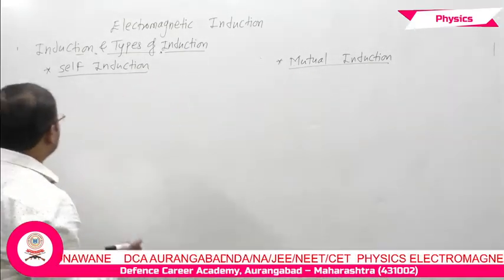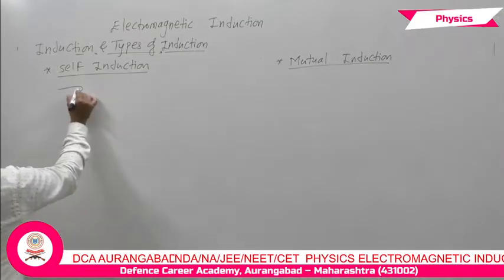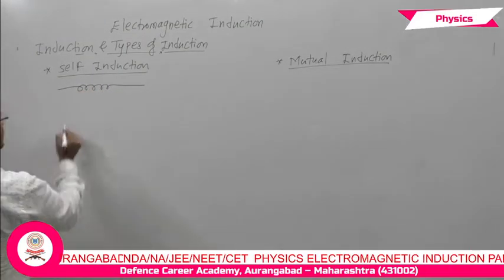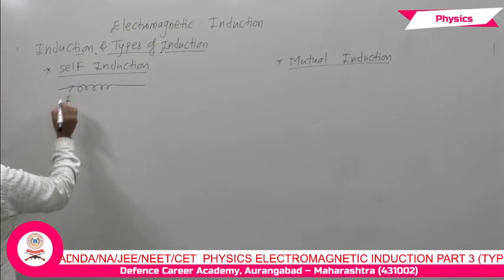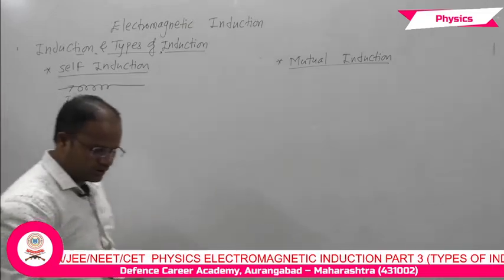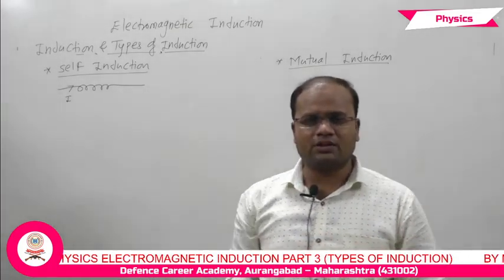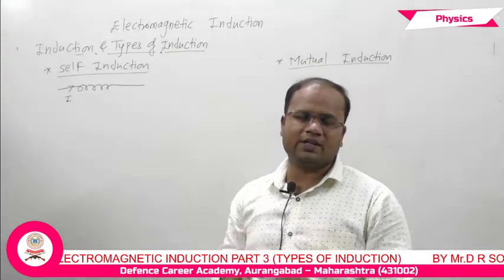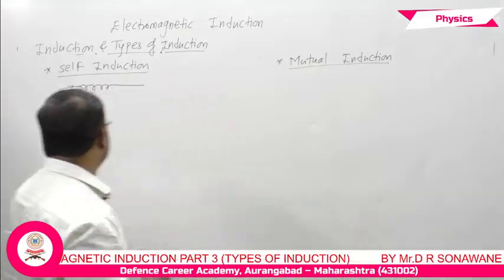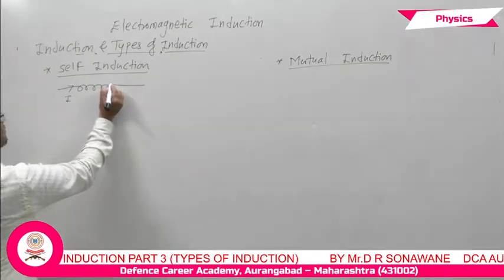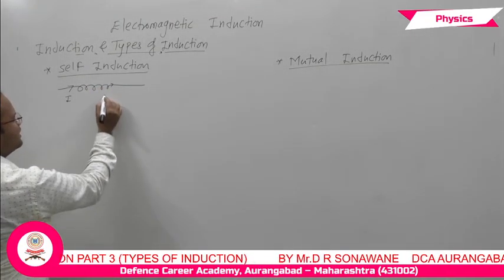For example, if we consider any coil and pass a current I through the coil, there is a change in flux in the coil according to Faraday's law.